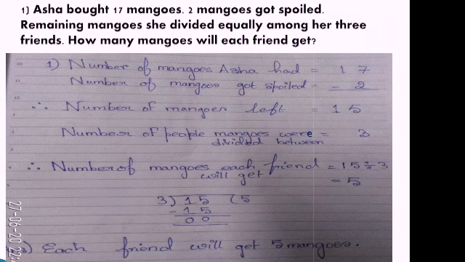And one more thing is very important, to write the last answer. There has to be an answer statement. That is very, very important. So, when we divide 15 by 3, how much do we get? 5, because 3 5s are 15. So our answer will be, each friend will get 5 mangoes. Okay? Let us move to the next one.